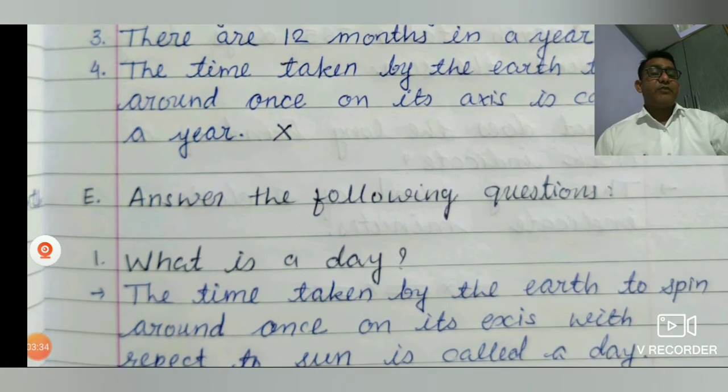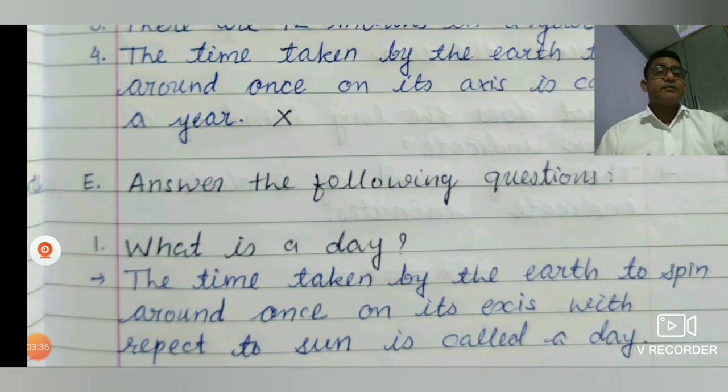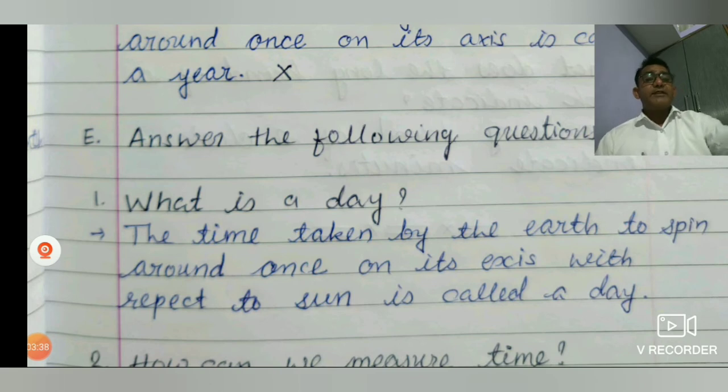Now answer the following questions. First, what is a day? The time taken by the earth to spin around once on its axis with respect to the sun is called a day. Means it turns and comes back to the same place, exactly in front of that sun. It is called a single day.